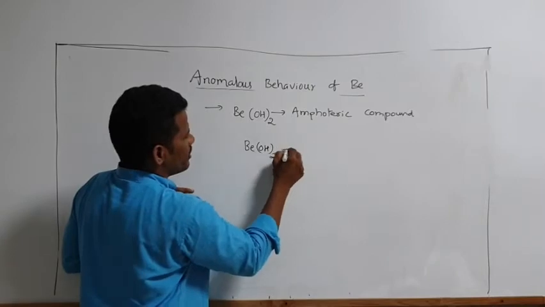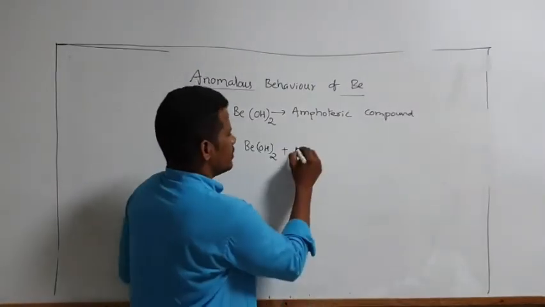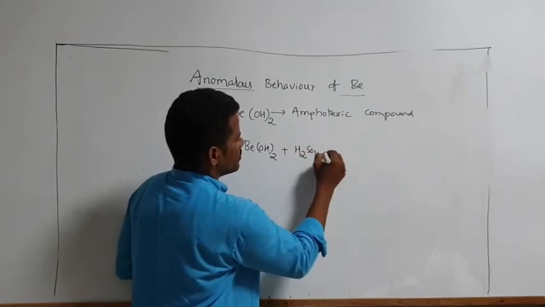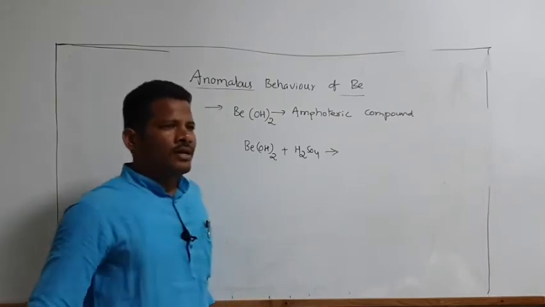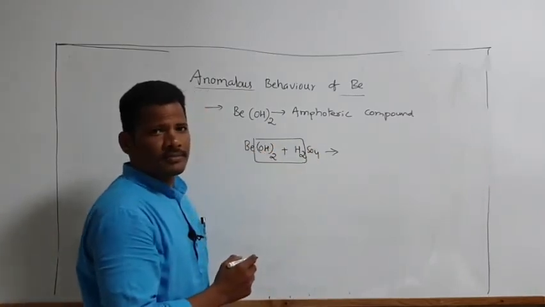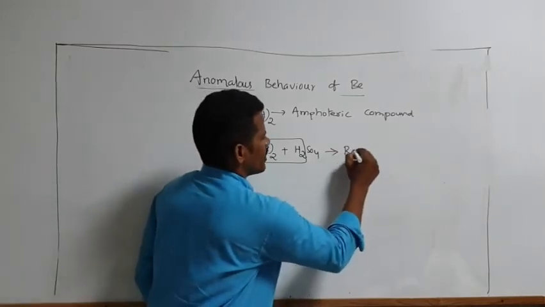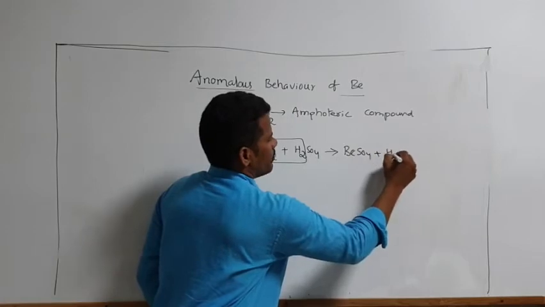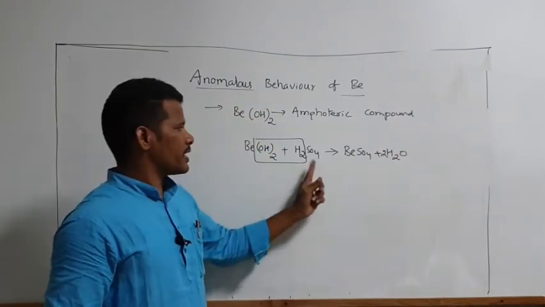You can take any acid like sulfuric acid, which is a strong acid. Now it reacts with sulfuric acid. Finally, removal of water molecule takes place, and it forms beryllium sulfate and water molecule. So this is acid. Beryllium oxide reacts with acid.